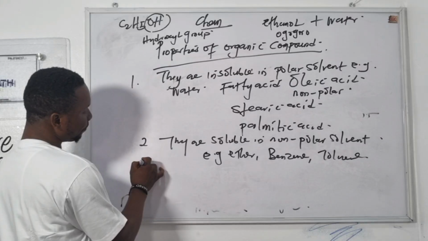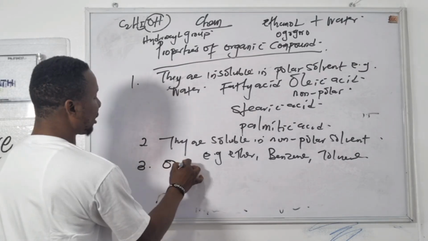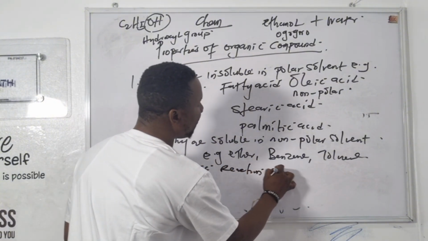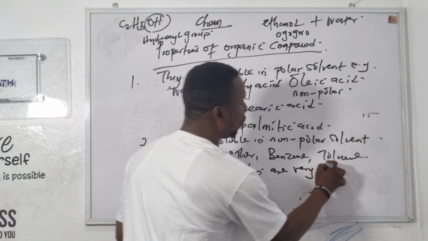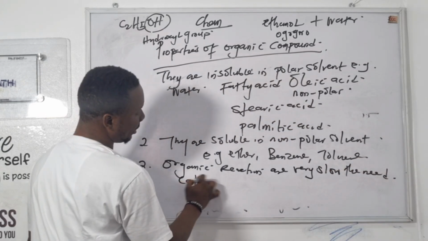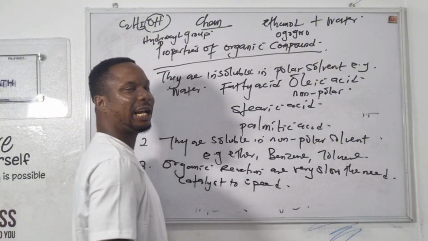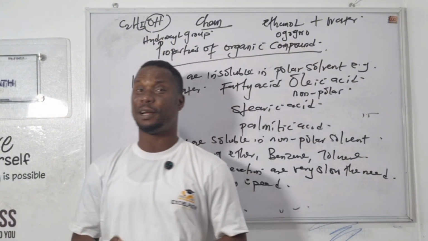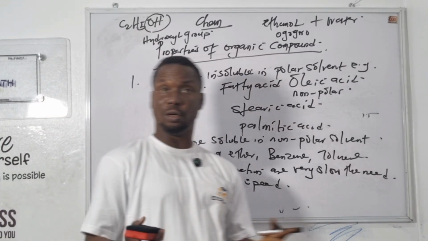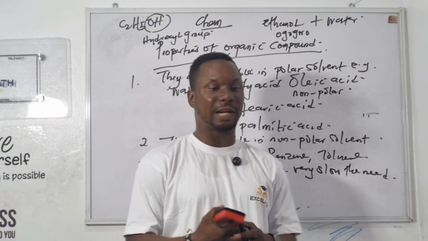Number 3, organic reactions are very slow. They need catalysts to speed up the reaction. So reactions involving organic compounds are very slow. So they need a catalyst to speed up the reaction. So you know what a catalyst is? A catalyst is what speeds up a chemical reaction.